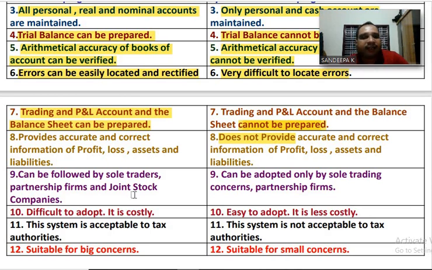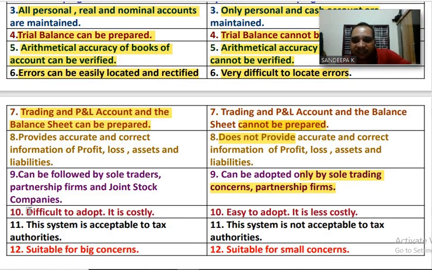Can be followed by anyone, okay? But single entry system can be adopted only by sole trading concerns and small partnership firms.